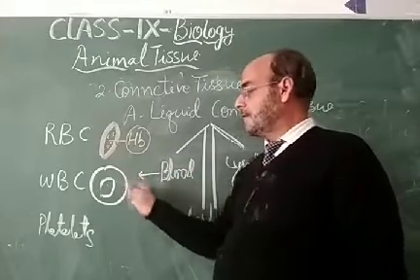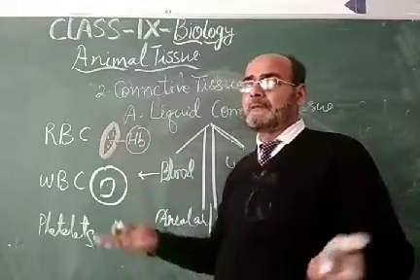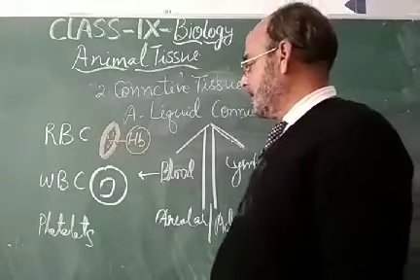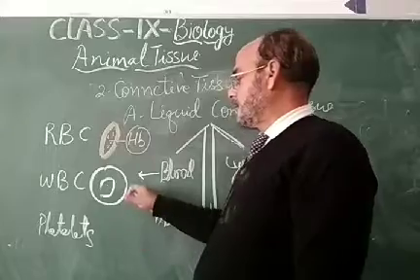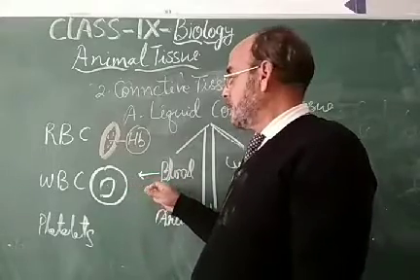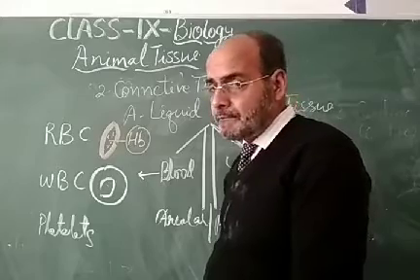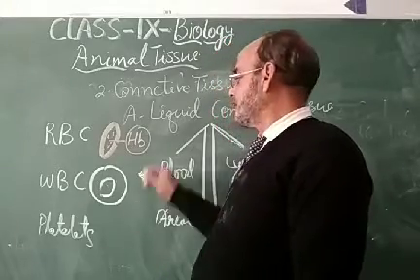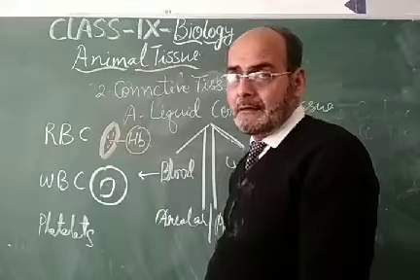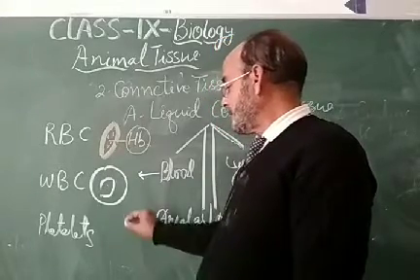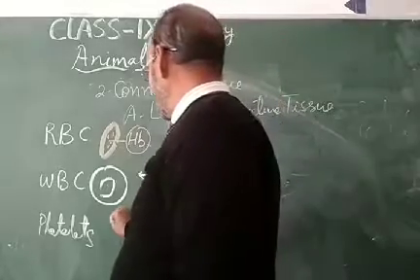The main function of this WBC is to protect the body from the different types of bacteria, viruses, and foreign objects, and they perform the function of phagocytosis, while RBC perform the function of transportation of oxygen and carbon dioxide by combining with the hemoglobin. Hemoglobin is the combination of protein and iron, and platelets are irregular shaped cells.